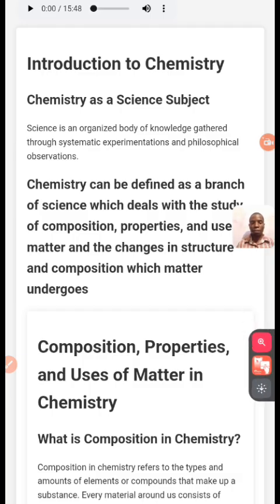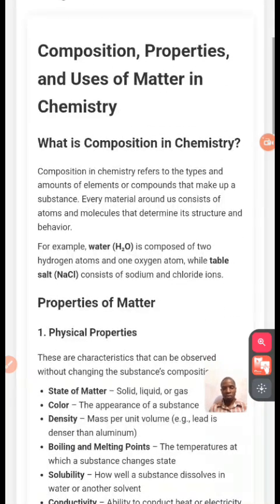What do we mean by composition? We'll be looking at it one after the other, so let's go down and understand it one after the other. I want to explain composition, properties, and the uses of matter. Now, what is composition? That's the question I'm trying to ask before that. What do we mean by composition?